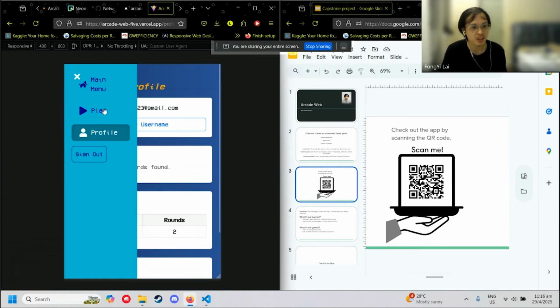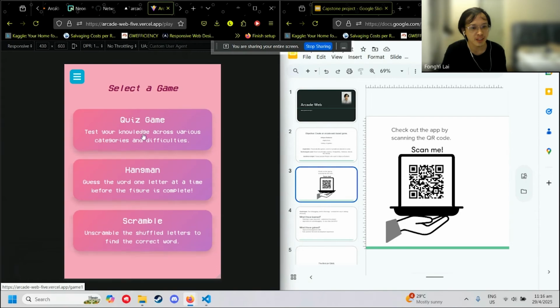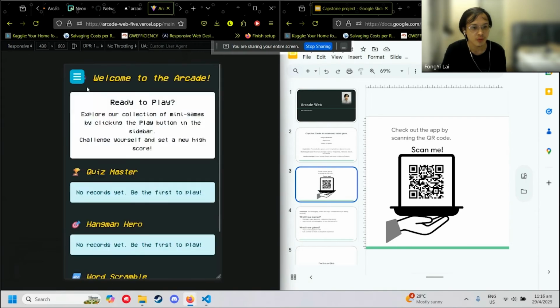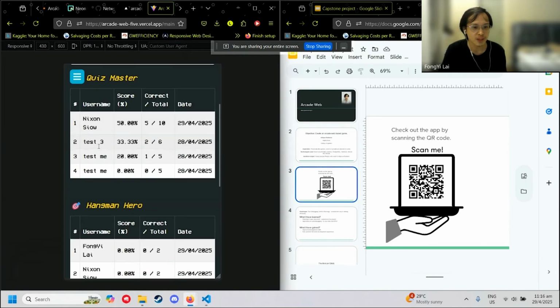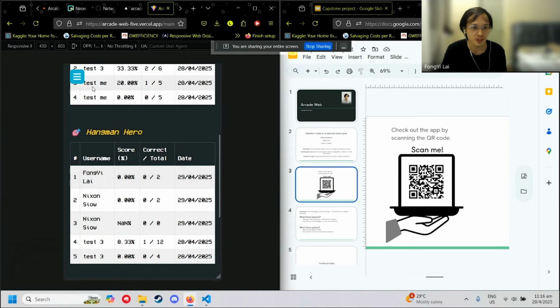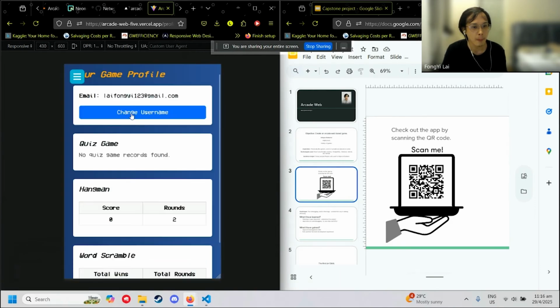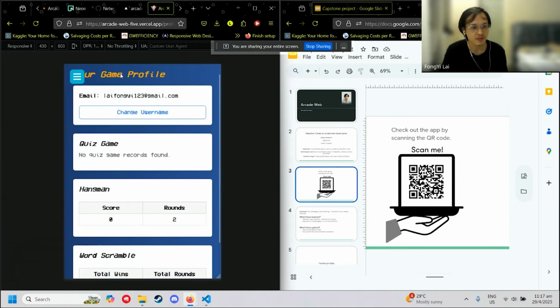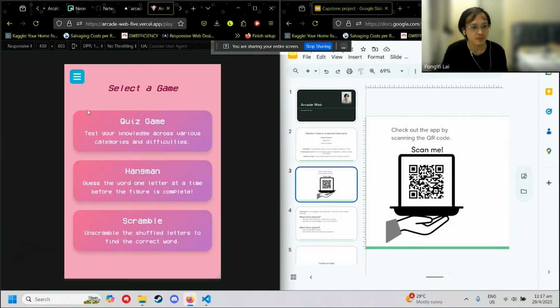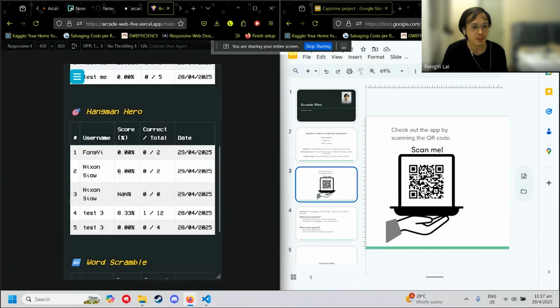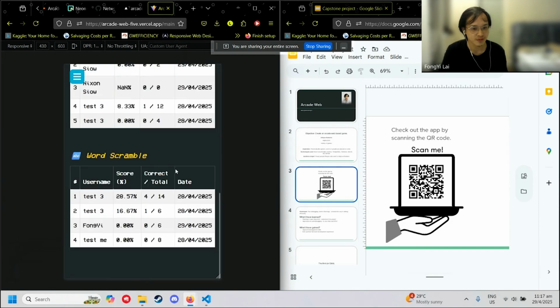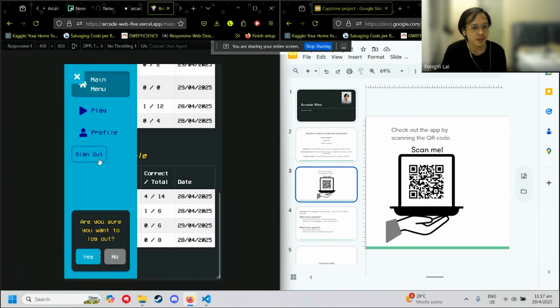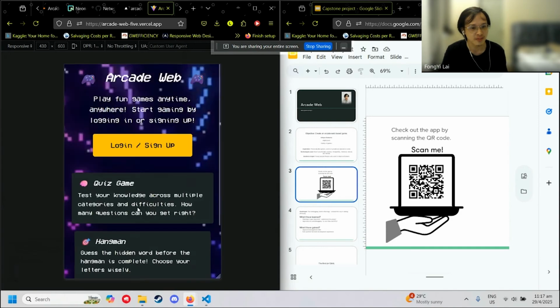And the usefulness of the username edit is that this is the username that will be displayed on your high score. If you change your name, let's say I change it to 9, you will see your high score name will be changed too. And then this is just a sign out button. That's all for the entire project.